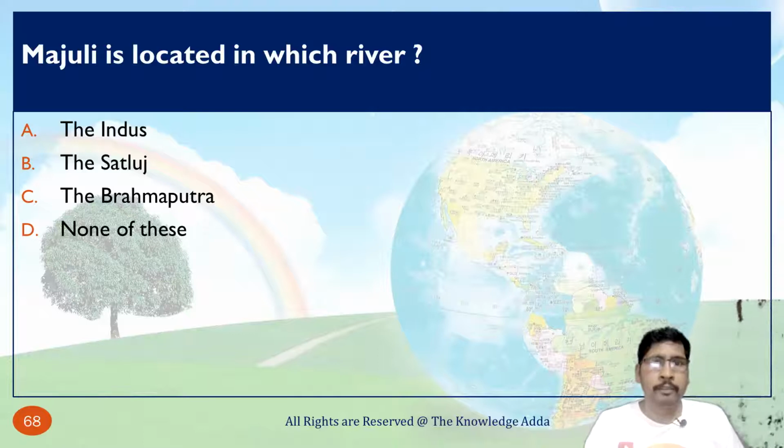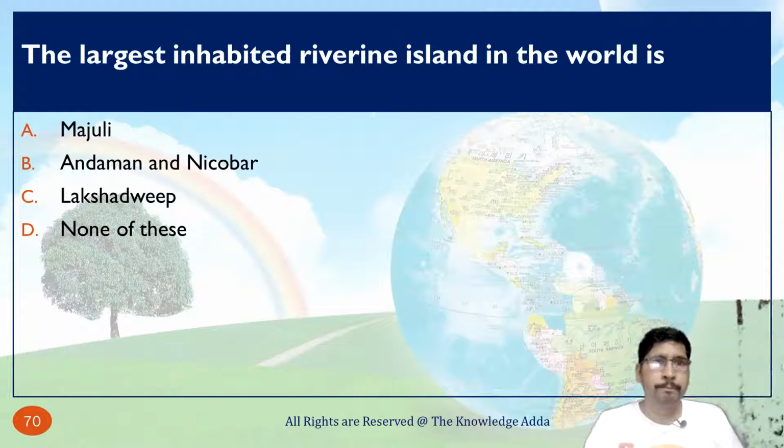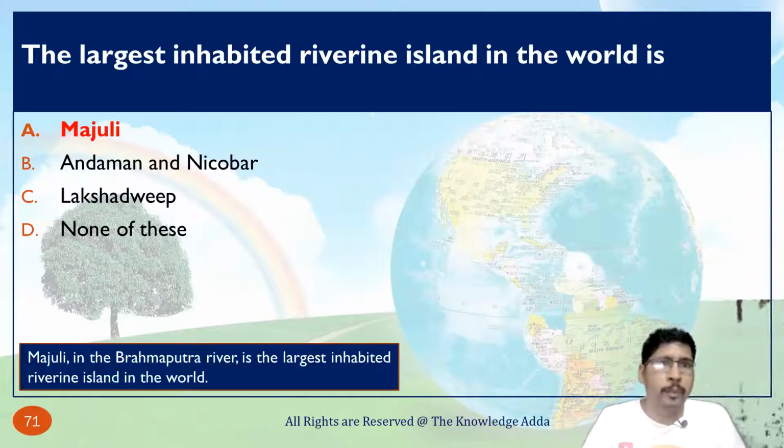Majuli is located in which river? Majuli is located in the Brahmaputra. The largest inhabited riverine island in the world is Majuli. Majuli in the Brahmaputra River is the largest inhabited riverine island in the world.